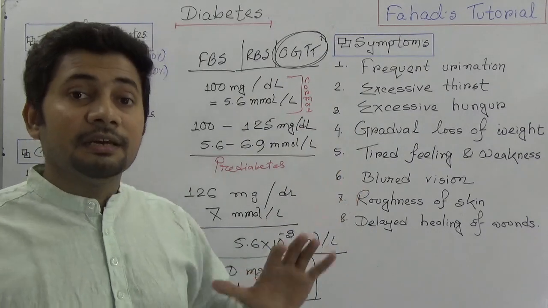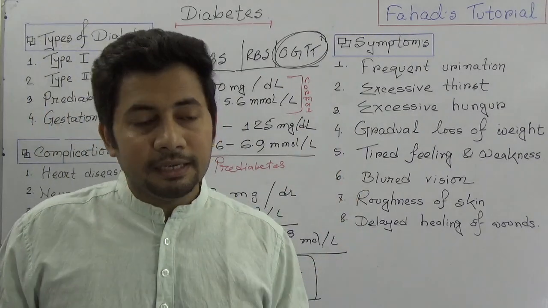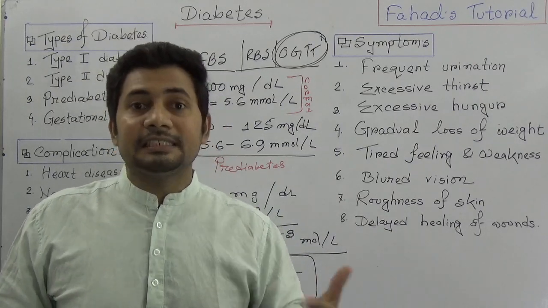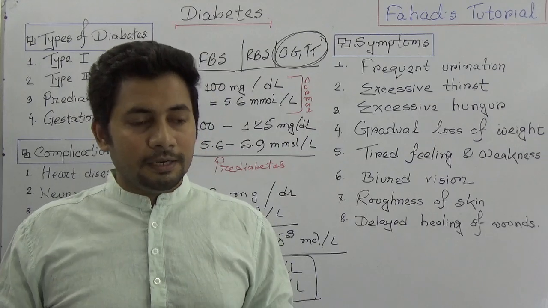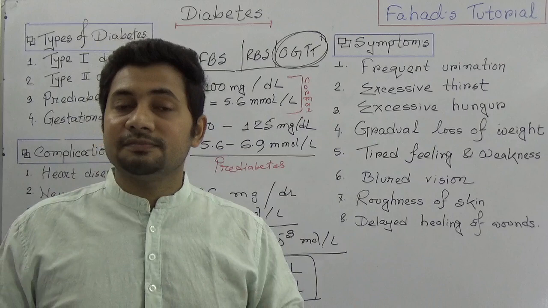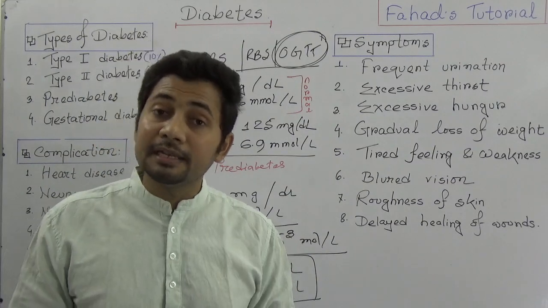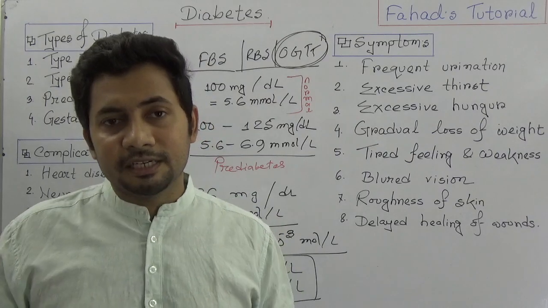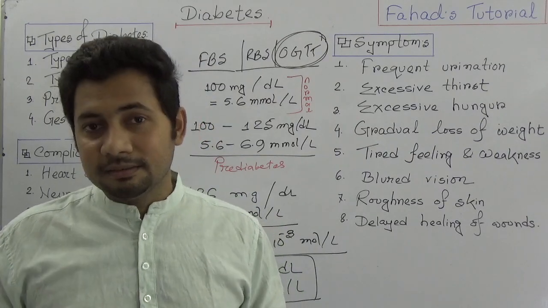This is generalized, but in case of men, there might be less desire for sex and also erectile dysfunction, ED, and in case of women, roughness of skin and some other complications may be seen.